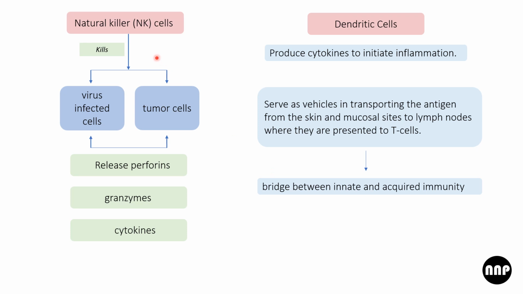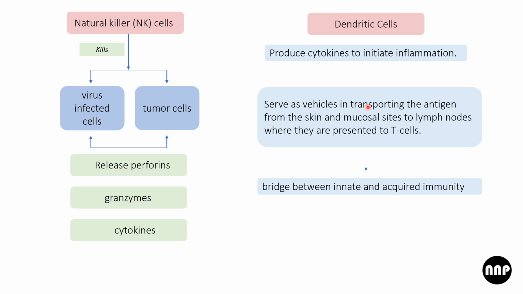Coming to natural killer cells, they kill the virus infected cells and the tumor cells. How? By releasing perforins. Perforins perforate the cell wall, and hence the granzymes can now enter the cell and destroy the cells. They also release cytokines. Dendritic cells, which are APCs, antigen presenting cells, produce cytokines to initiate inflammation.